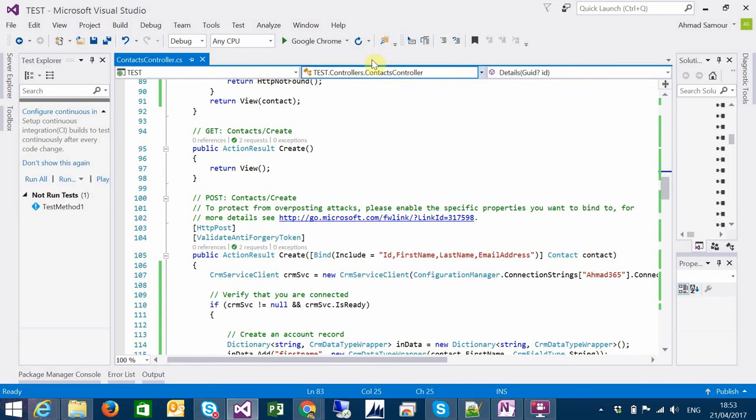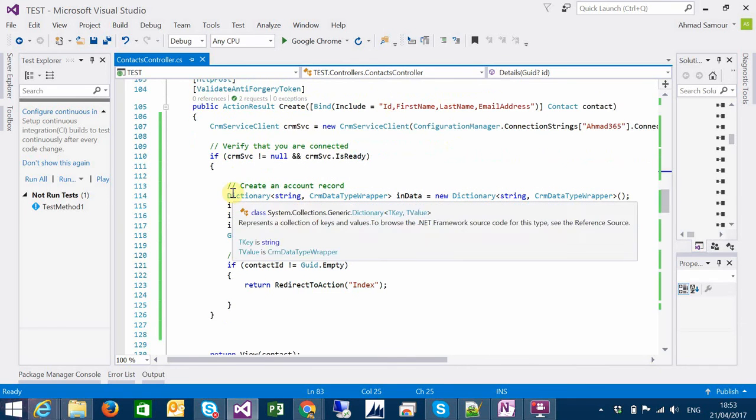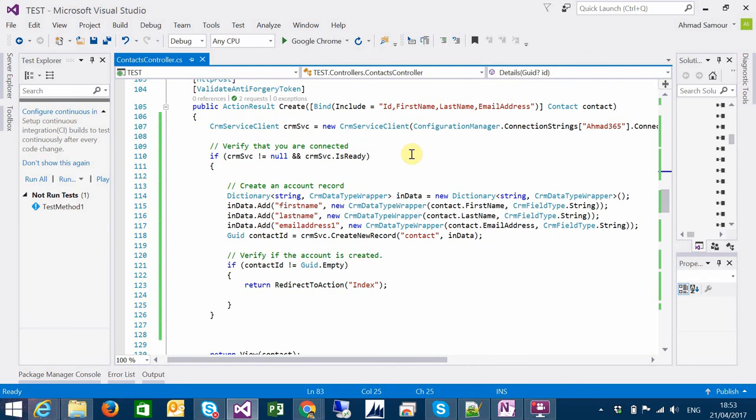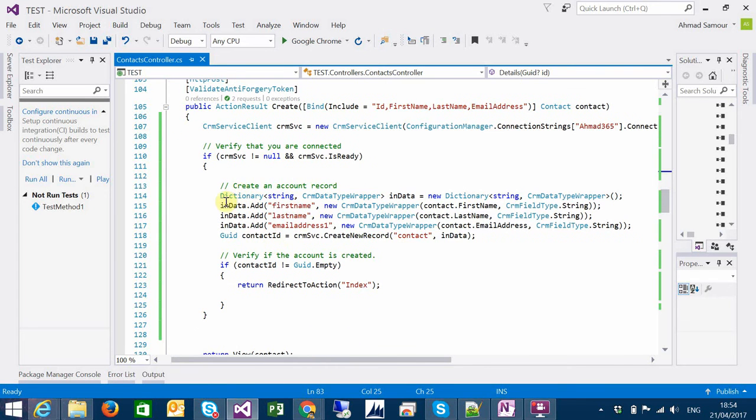For the create here in the HTTP post create, I'm getting the data. I'm defining a new dictionary, and this dictionary will be giving a string. It will give you CRM data type wrapper. So CRM data type wrapper is a class provided with this new DLL, and we call this dictionary in data. I will show you how to add fields and values to it.